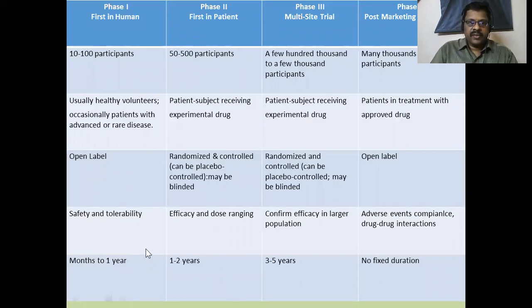And in phase 1 we incorporated healthy volunteers, occasionally patients with advanced rare diseases like TB and patients with cancer and all. In phase 2 we are experimenting on patients, subjects receiving the experimental drug. In phase 3, patients receive the experimental drug but with little relaxations. And phase 4 is open to the public, with multiple patients with multiple medication problems.